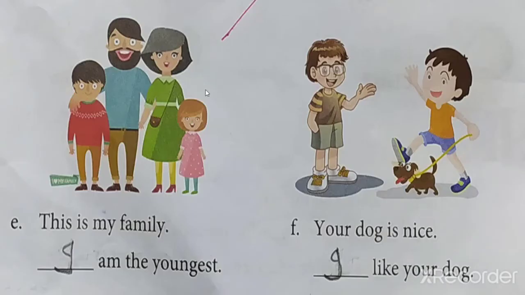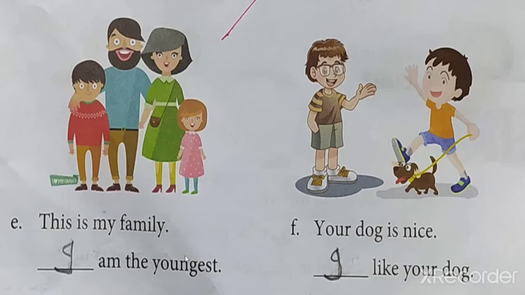Okay. Now number E. See this family. Can you see this family here? Yes. This is my family. Now what we will use? I am the youngest. Here, my family is a naming word.